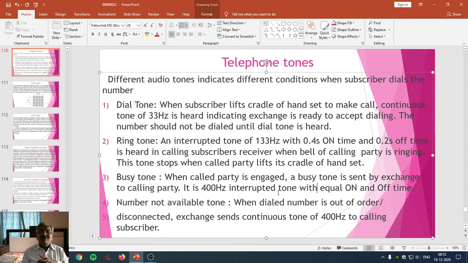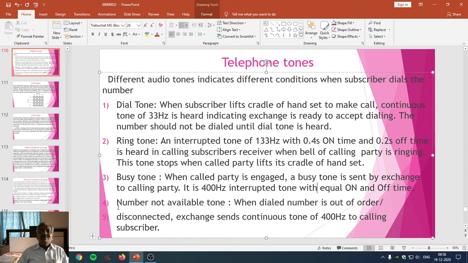Take the reciprocal of 400 Hz, and whatever the time comes, divide it into two equal parts. So that's what we call equal on and off time. If such a frequency tone is heard by the calling party, then the calling party recognizes that the called party is busy with another call.